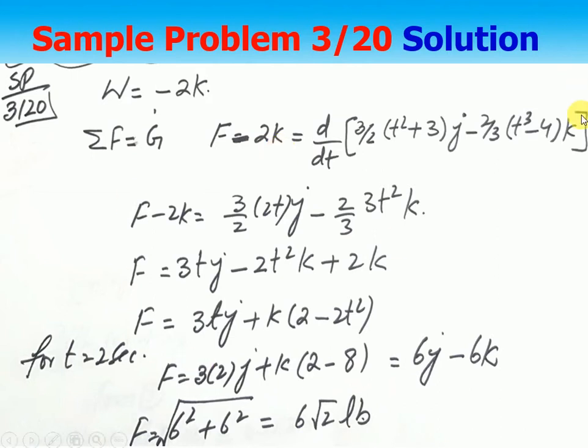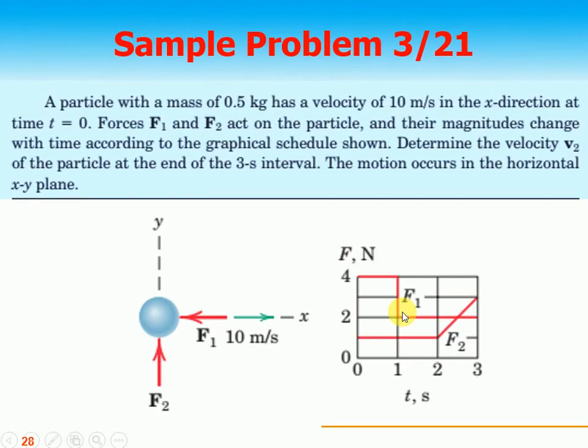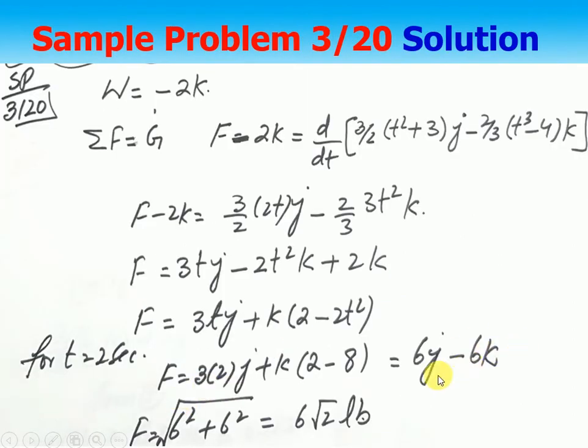I take the derivative d by dt of the linear momentum. When I take the derivative, 3 by 2 gives 2t, that's j, then minus 2 by 3, 3t square is k. Arranging the terms, we get the force 3t j plus k times 2 minus 2t square. Just put the value of t here and you get 6j minus 6k as the force. That means 6 pounds of force in the horizontal direction and 6 pounds of force in the downward direction of Z. The net force is of course the square root of 6 square plus 6 square, about 8.5 pounds, acting over the period of time.